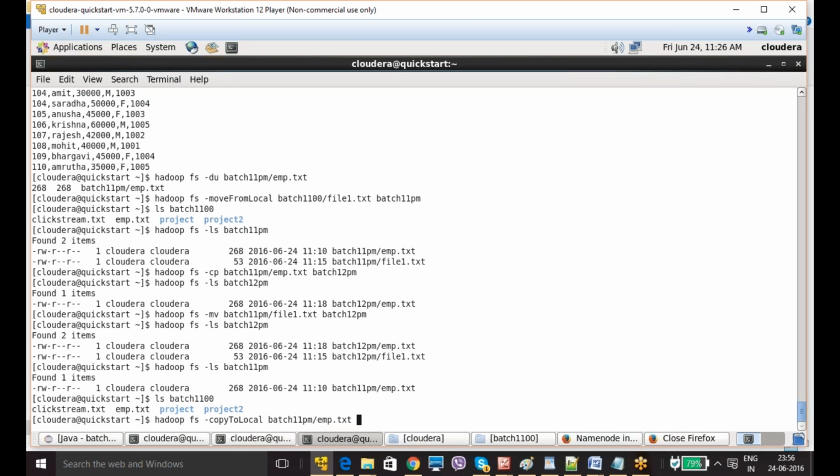You want to copy to batch 1100. Here the source and destination are reversed. If you are doing from Hadoop to local, the source directory is Hadoop and the destination directory is the Linux system. Obviously, wherever you are copying from is the source, and where you are going to copy to is the destination. Are you clear?